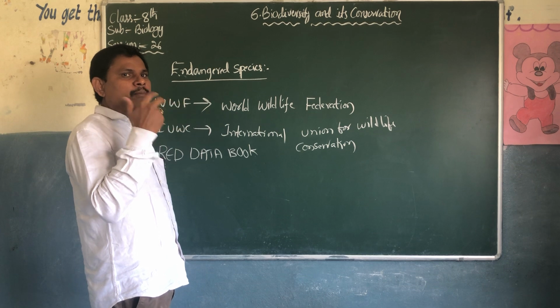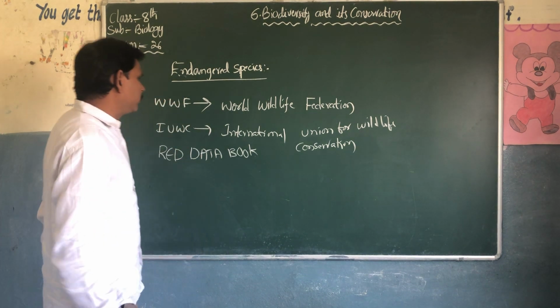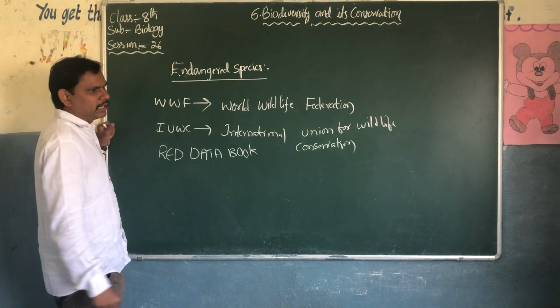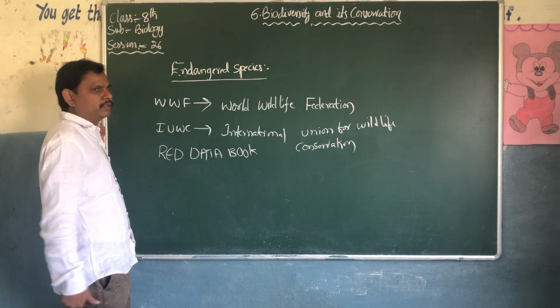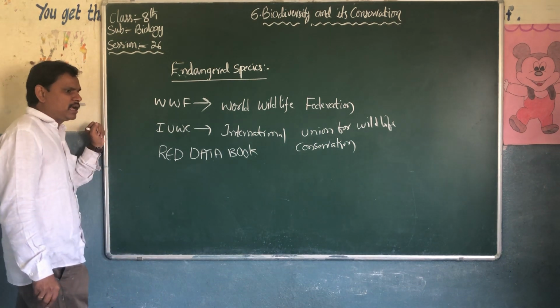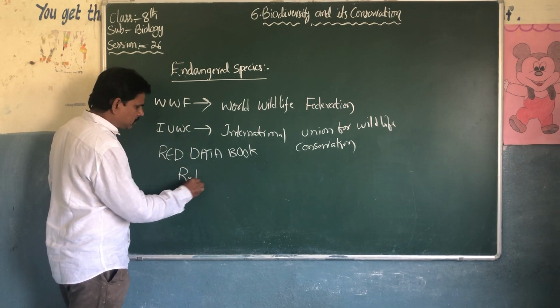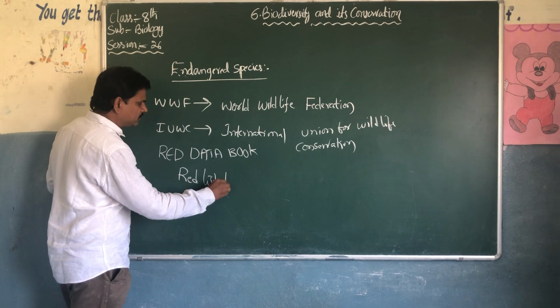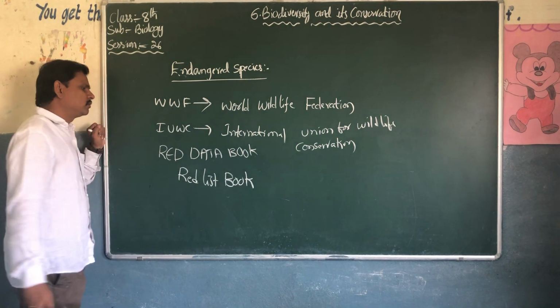If you do not protect them, in future there will be no such animals. They will become extinct, vanished forever from the earth like dinosaurs. It is also called the Red List Book.